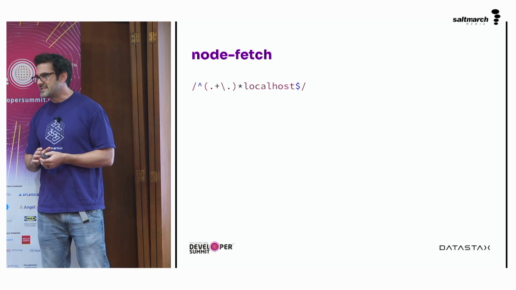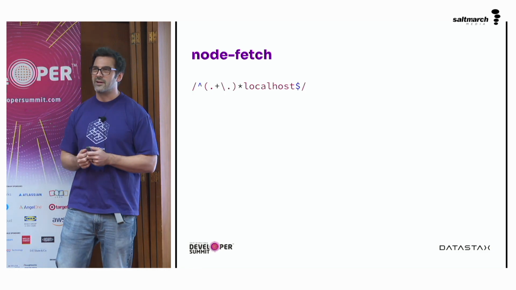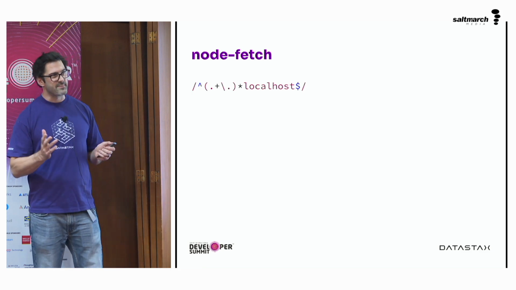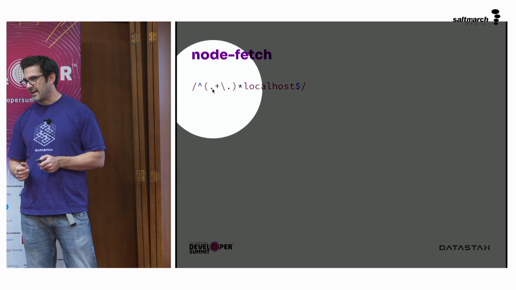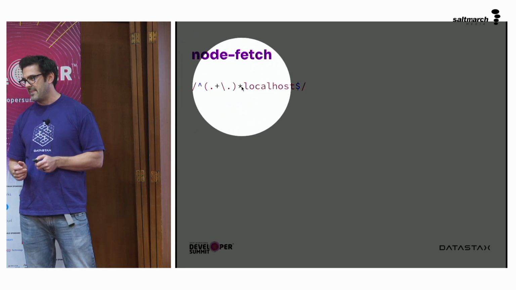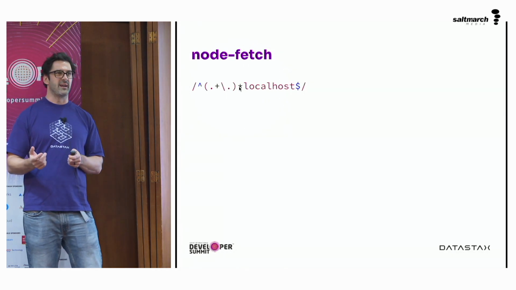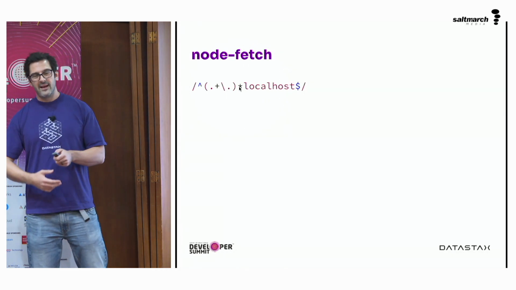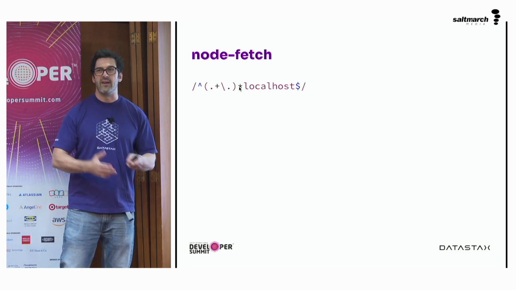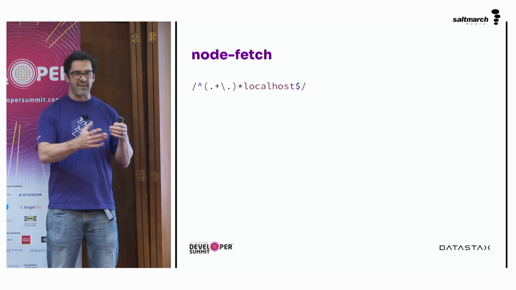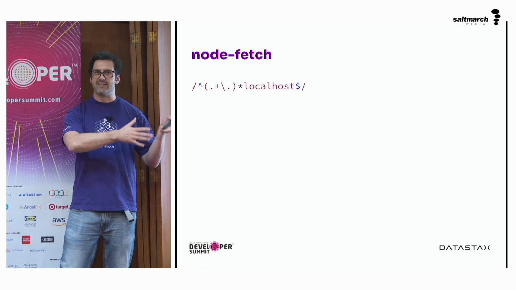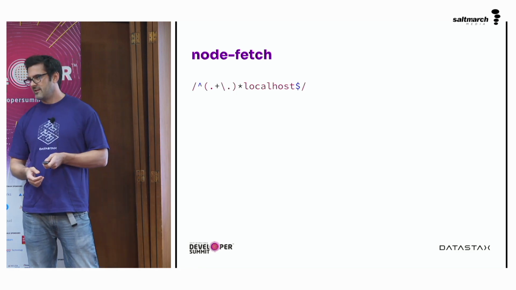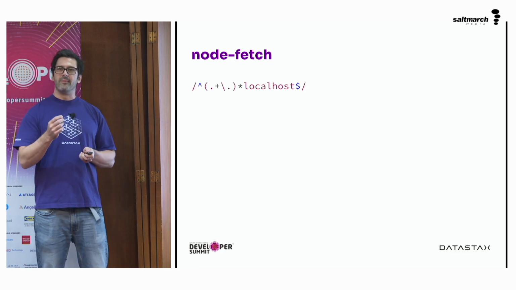But all to be said, Node Fetch had this little regular expression in it. It's just an expression to say, hey, we're looking at the start of a string, and we have anything 1 or more times, and then a dot, and that kind of group 0 or more times, and then localhost at the end of the string. So it's a URL that either ends in localhost or has any number of subdomains before localhost. And it's a big problem. This is a horrible problem.